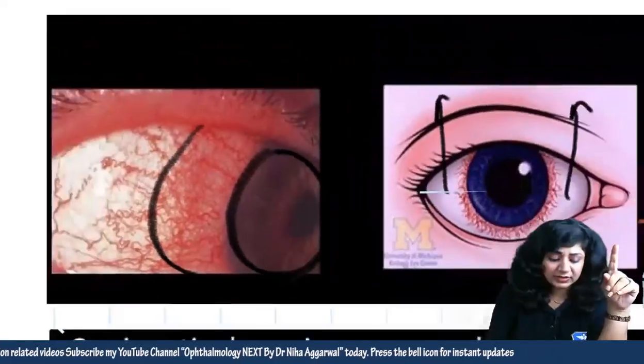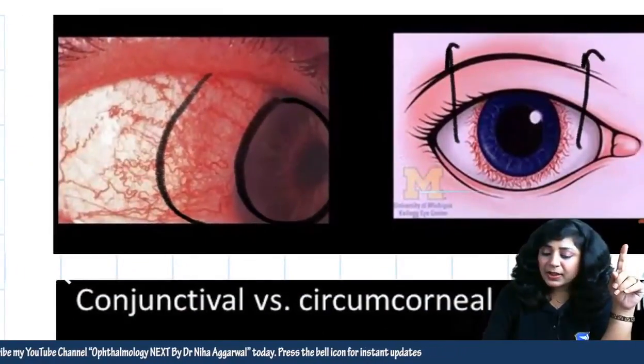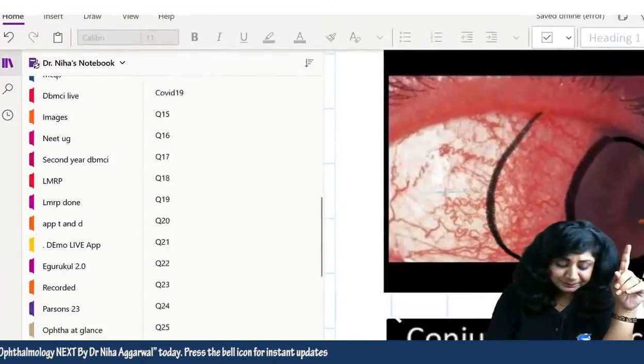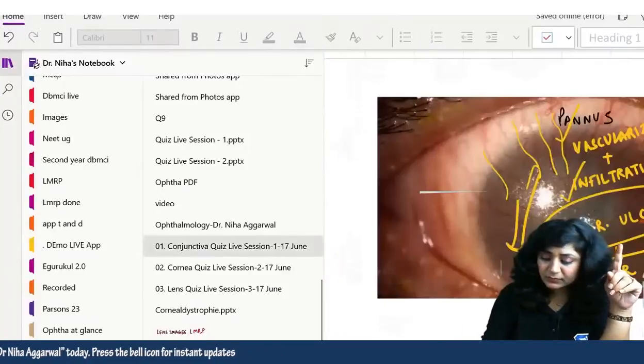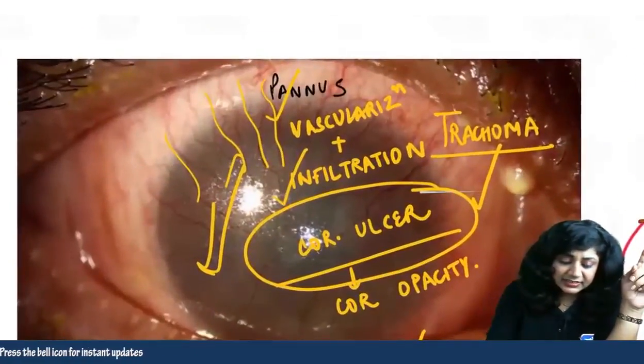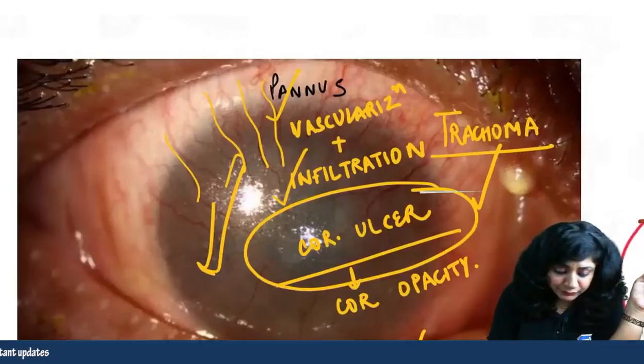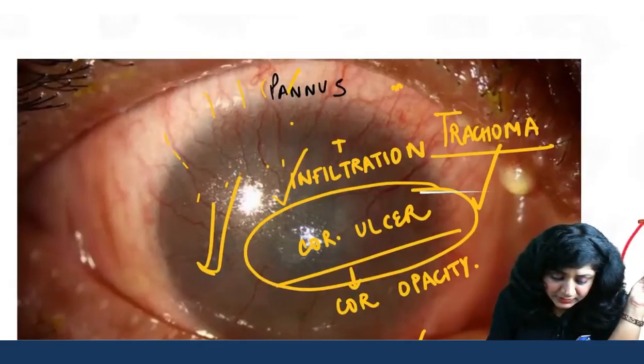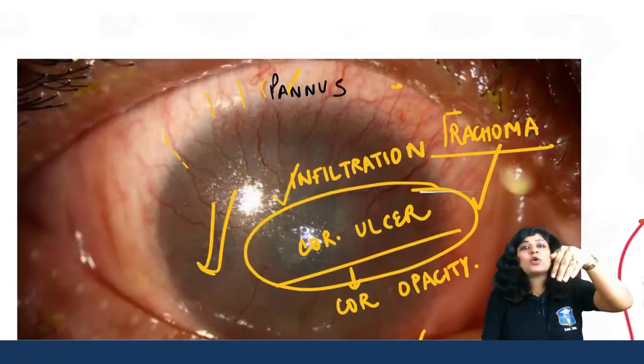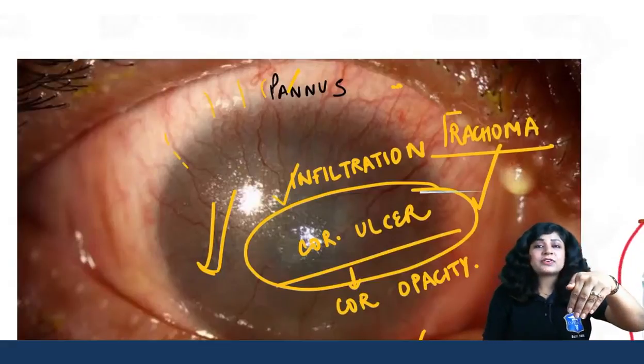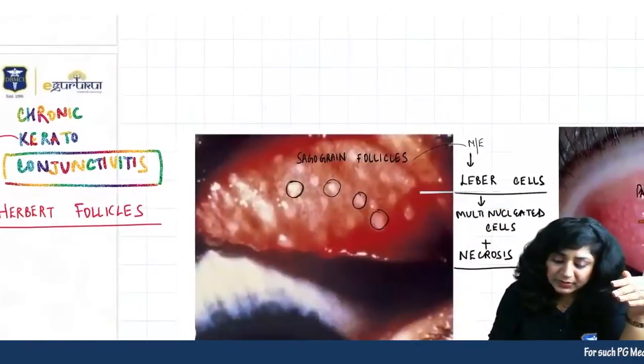But if you look at the picture there, see these. These vessels are coming over the cornea. Can you see this? So vessels are growing over the cornea. So there is a difference between the two.